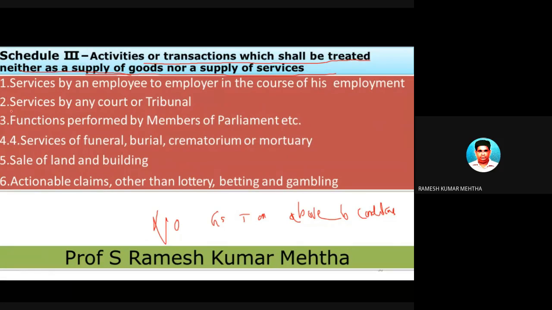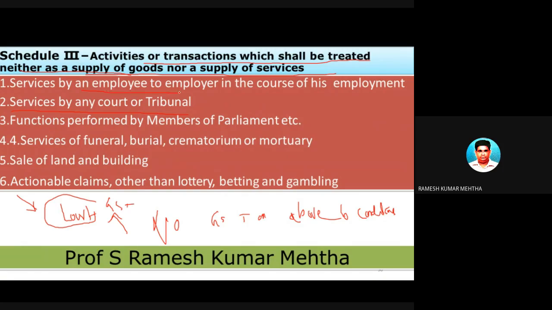For example, service by a court or a tribunal. For example, court is there. You go to the court and you put a petition, you're getting service. No. Whenever the court comes into picture, the service is given by court, but this doesn't come under the ambit of GST. So court services are not liable for GST, number 1.